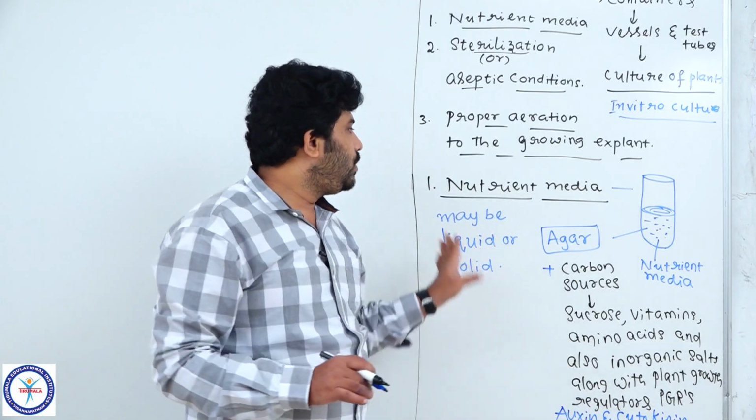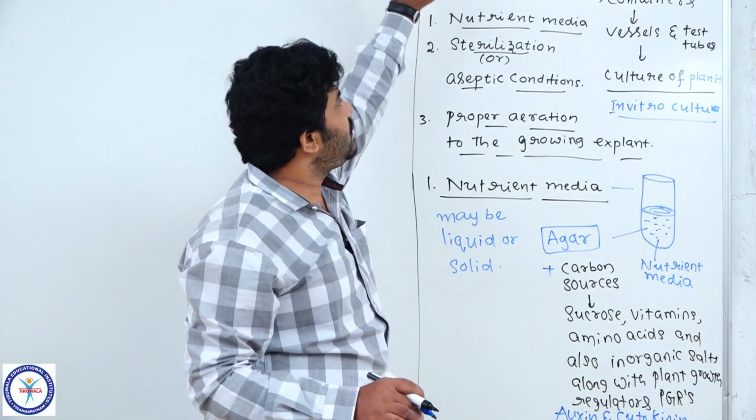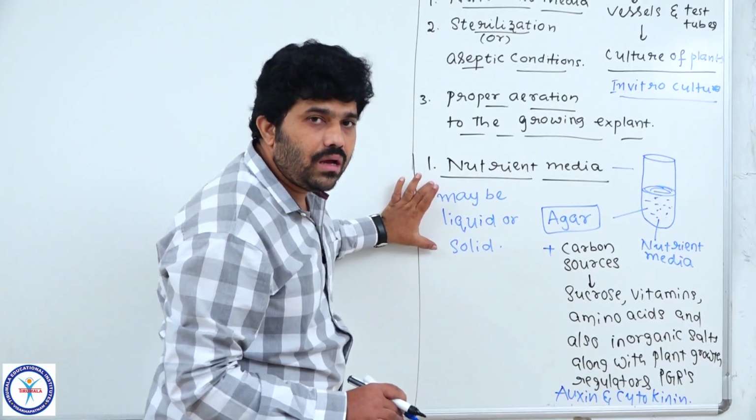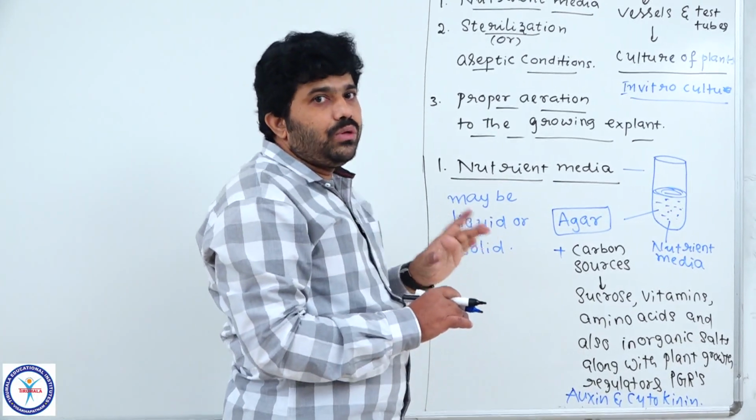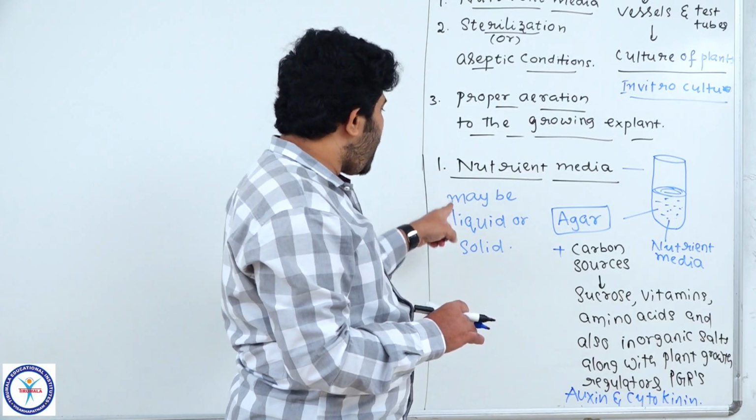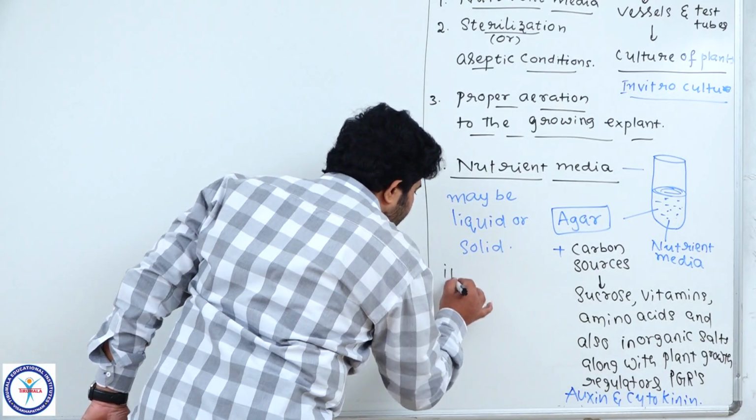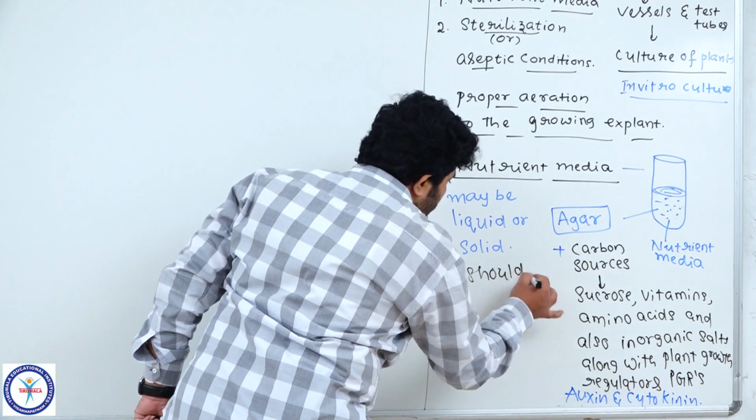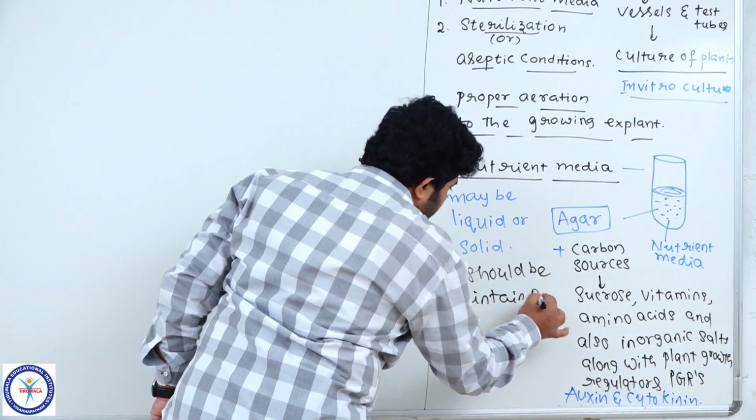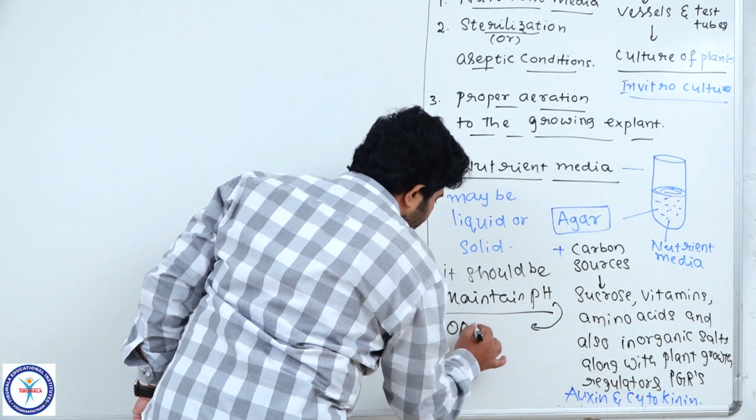So coming to the point, nutrient media. This is the first aspect we are going to discuss under the environmental conditions. We are providing artificial facilities, or artificial nutrition and nourishment, for the growing explant into a baby plant. Here the medium may be liquid or solid, and it should be maintained at optimum pH.